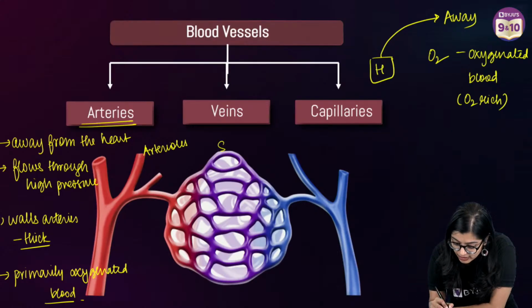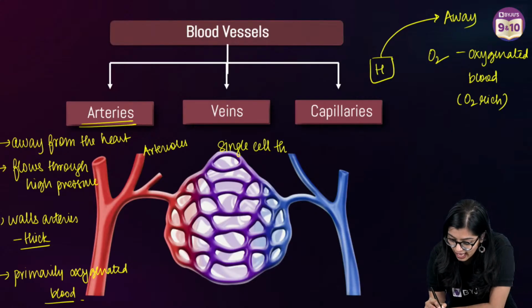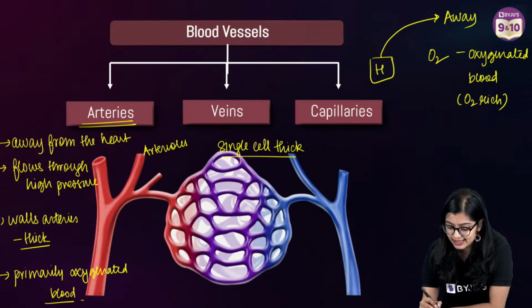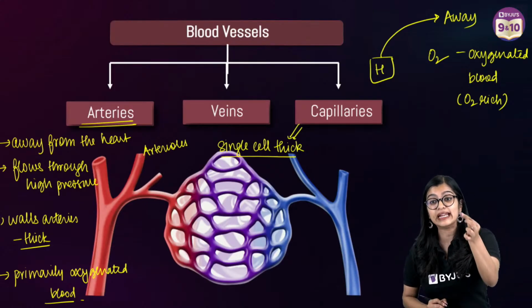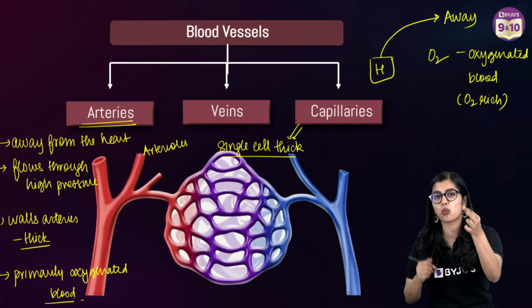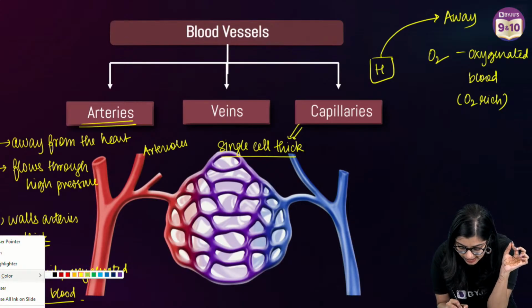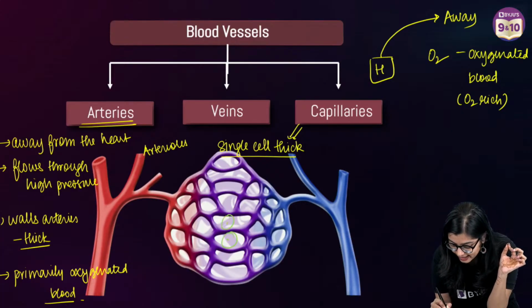This is what we call capillaries. Capillaries are the smallest and thinnest vessels, just one single cell thick, and this is what will reach our cells.